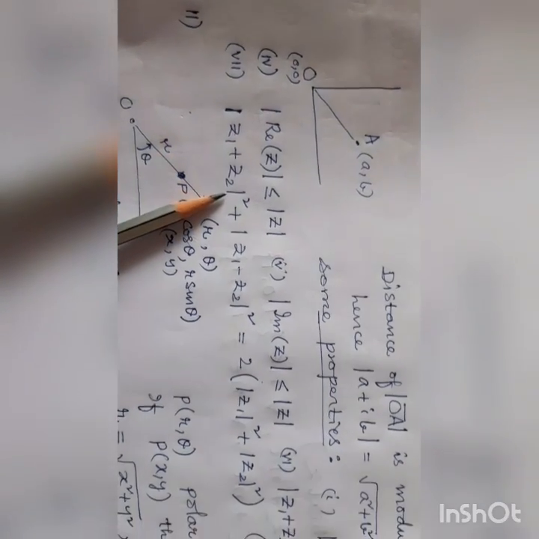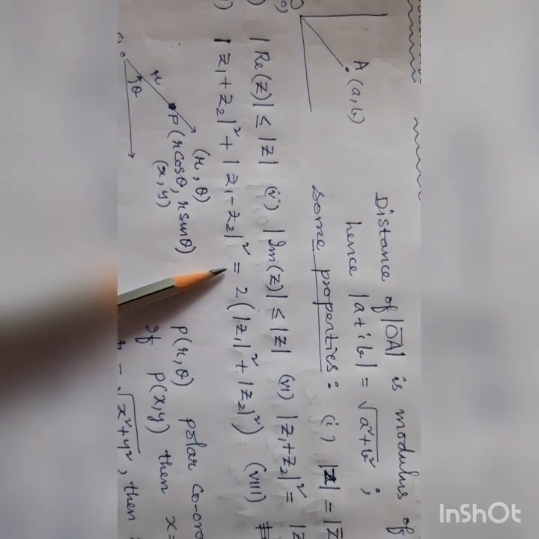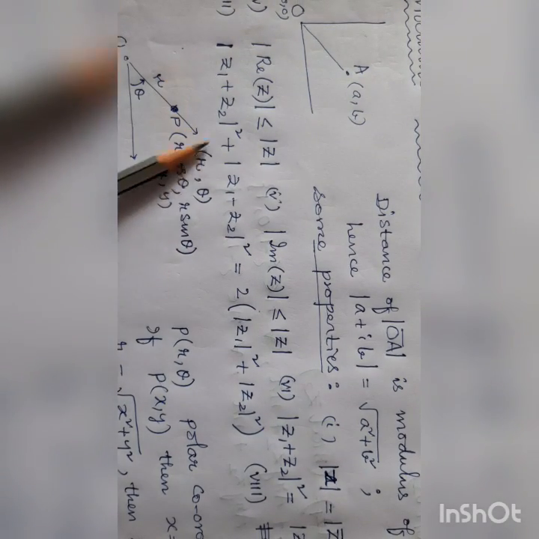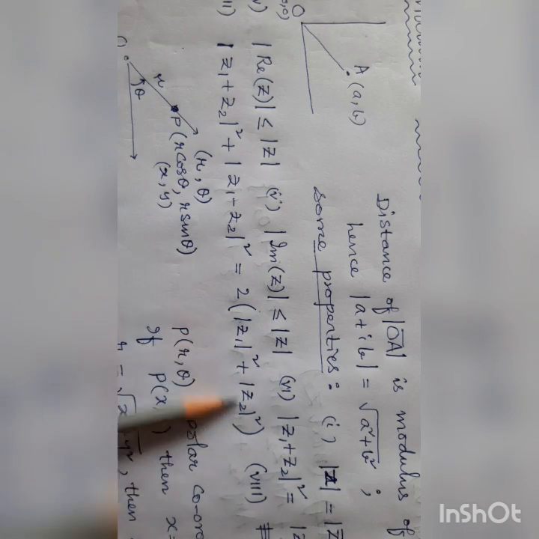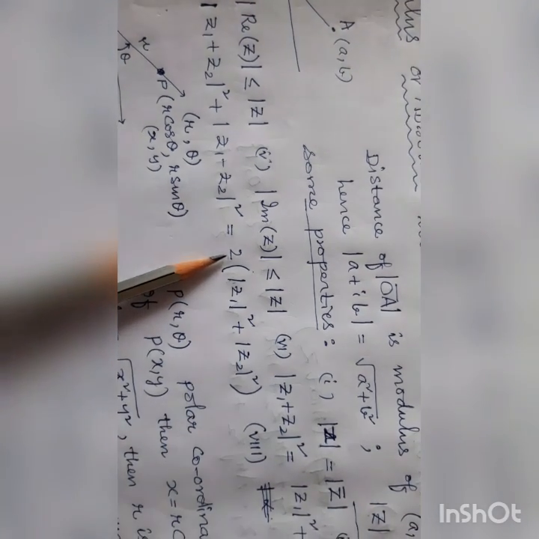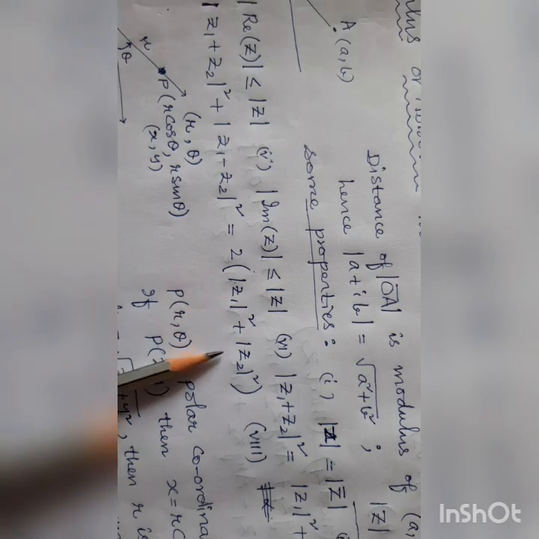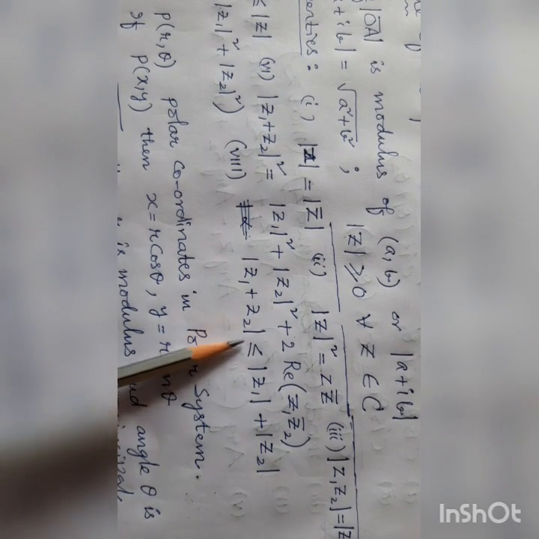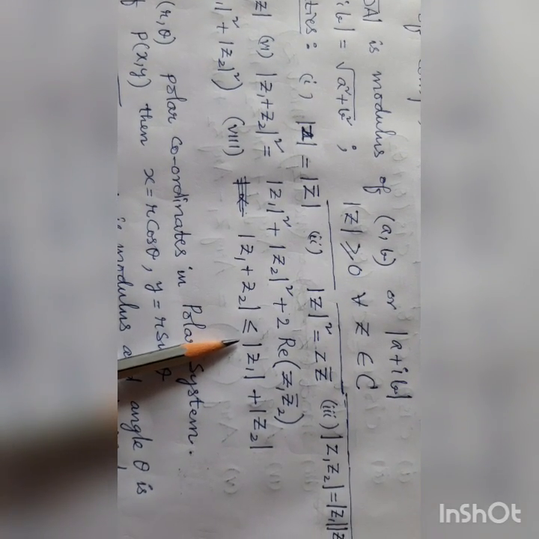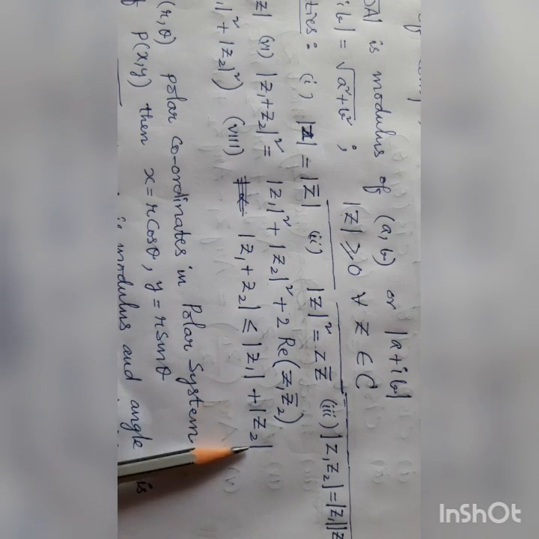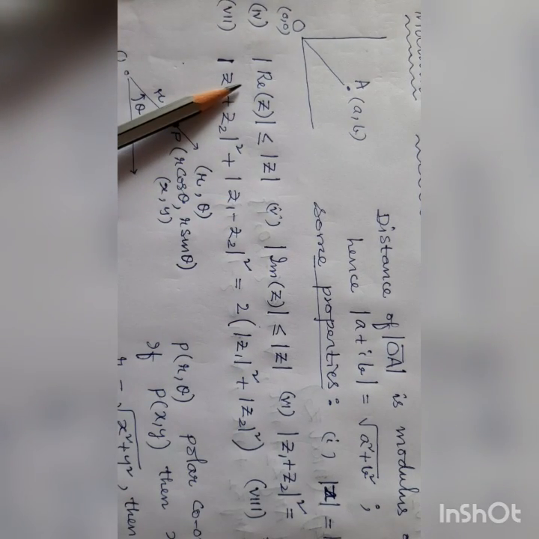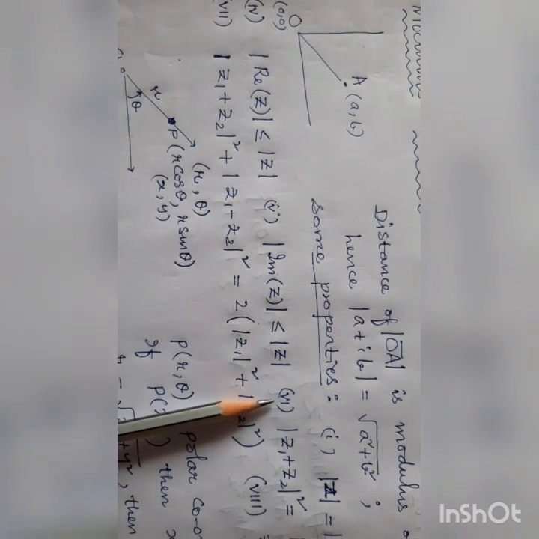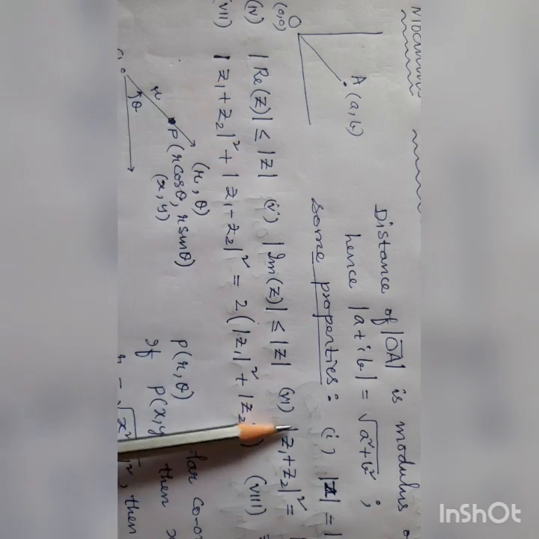Modulus z1 plus z2 whole square plus modulus z1 minus z2 whole square equals, this is just like a plus b whole square plus a minus b whole square equals 2 of a square plus b square. Like that only you can remember. 2 of modulus z1 square plus modulus z2 square. Eighth subpoint, modulus z1 plus z2 is always less than or equal to modulus z1 plus modulus z2. These are the properties. By taking one example you can find these properties satisfied.